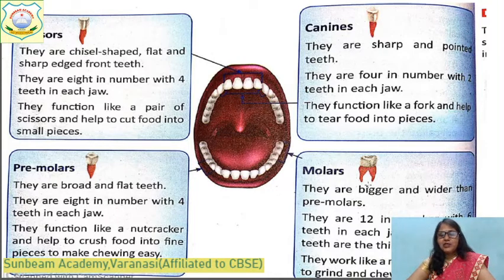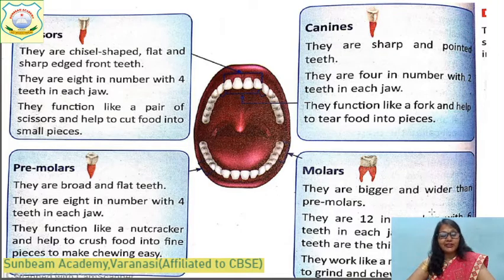And here are molars. They are bigger and wider than premolars. You can say 2 in front and 2 at the back. These are the structures that are present. They are 12 in number and wider than premolars. You can see in this picture, molars are comparatively wider, and they are 12 in number.